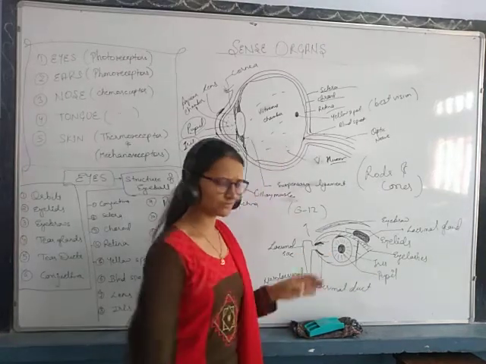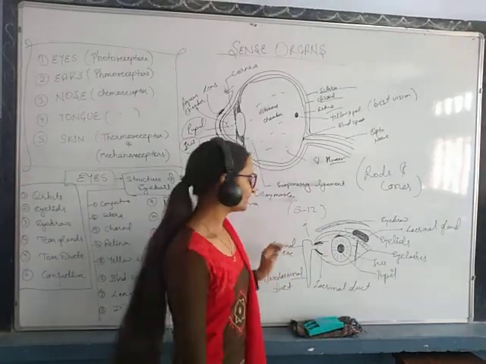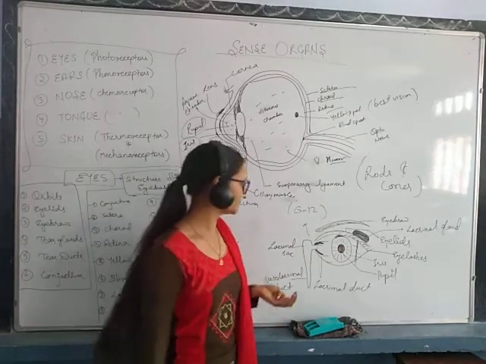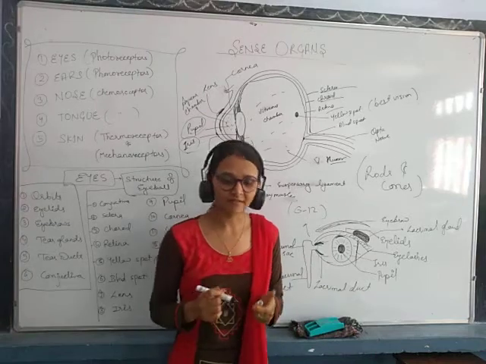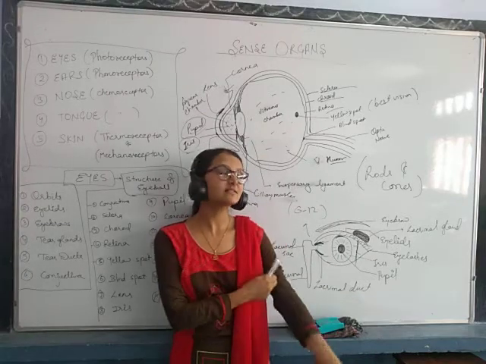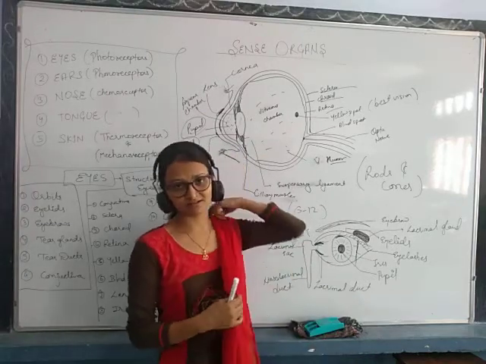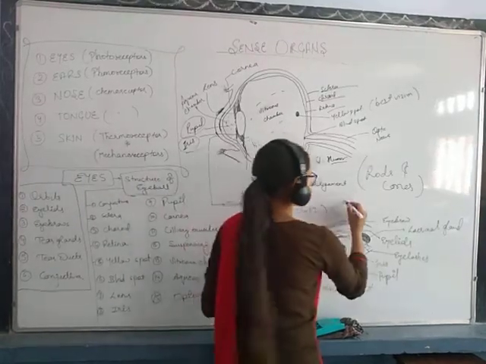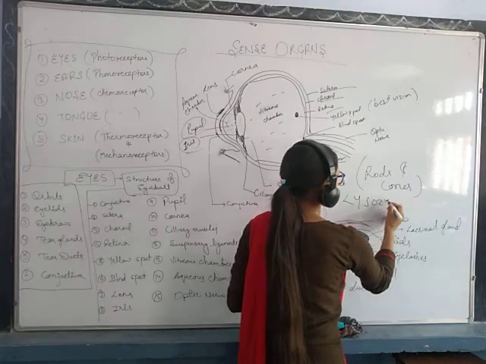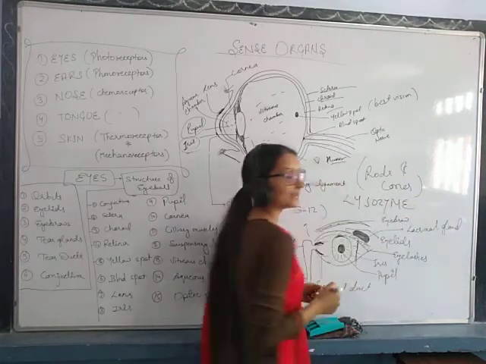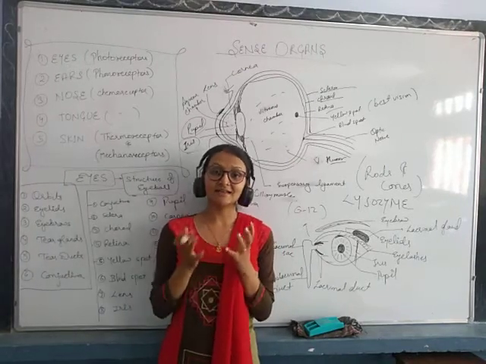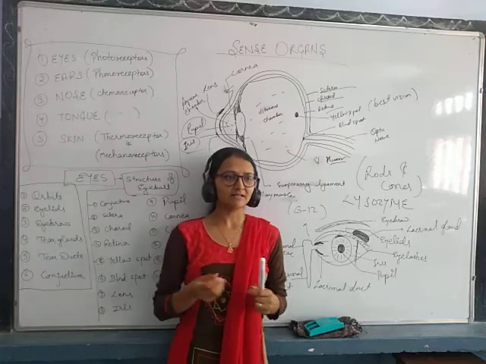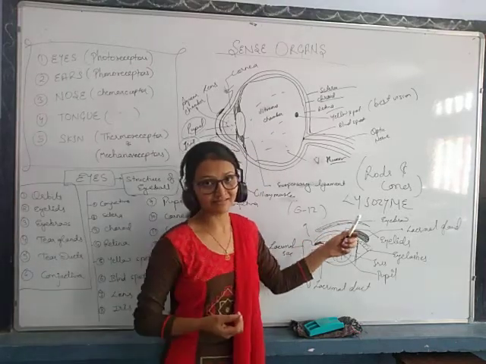There are a total of 6 to 12 tear ducts in our eyes, by which the tears come out on the surface. Now, what are the functions of tears? Why do tears come out in the eye? Tears have many functions. First of all, they contain an enzyme called lysozyme. Lysozyme is an enzyme which kills germs. If any germs get in our eye, they can be killed by the lysozyme.